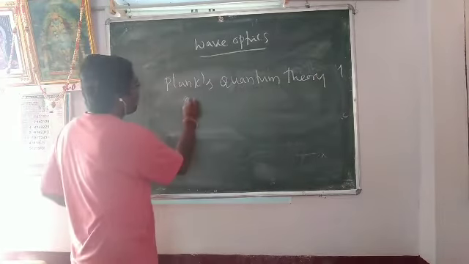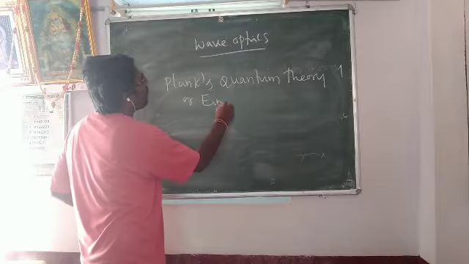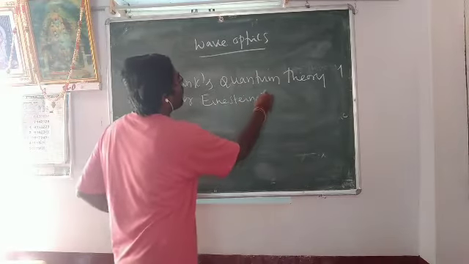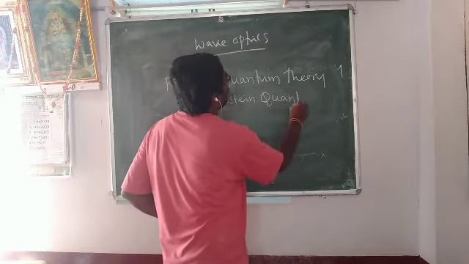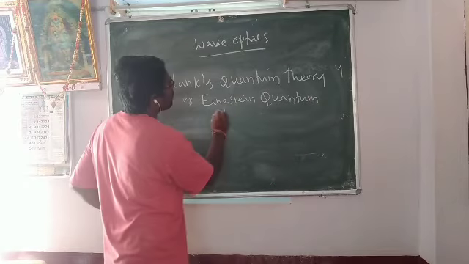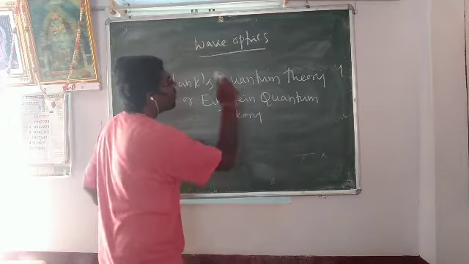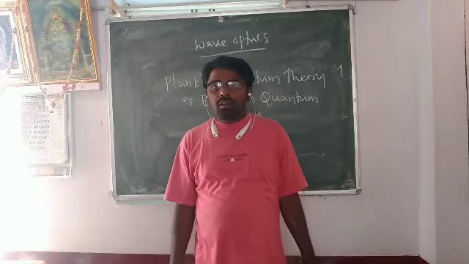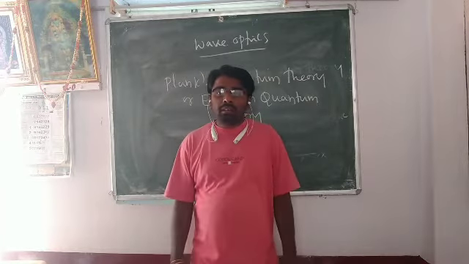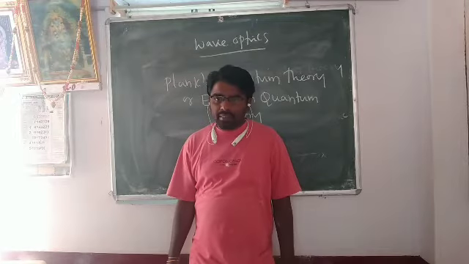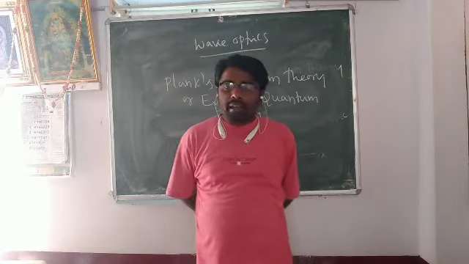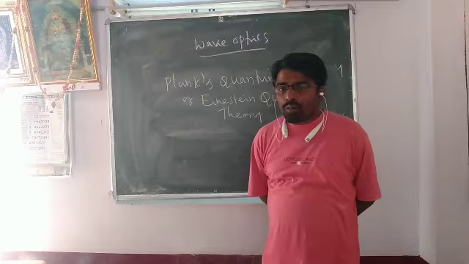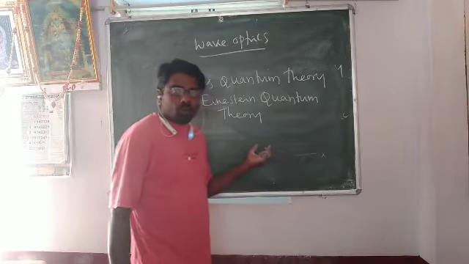Planck's quantum theory or Einstein's quantum theory. According to this theory, light radiation consists of discrete packets of energy called photons.